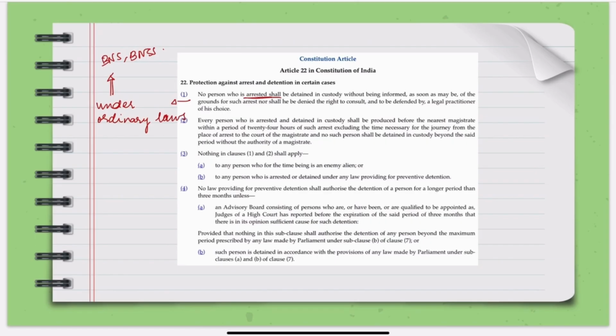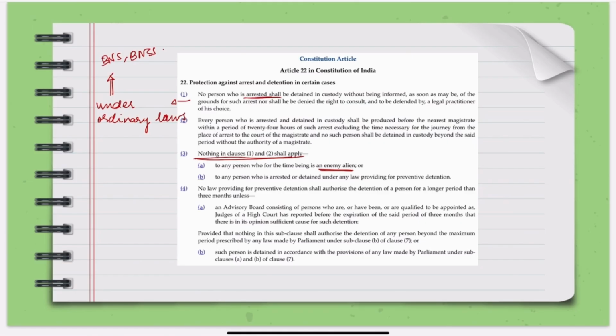So thus, even if the person is arrested, the constitution ensures that they are protected and their detention is monitored by the judiciary. Now there are certain exceptions. Okay, there are two exceptions to these laws. Under one, if you are an enemy alien, meaning like in wartime, if we have a war with a certain country and the citizen of that country has become our enemy alien. So in that case, this right is not there for them.